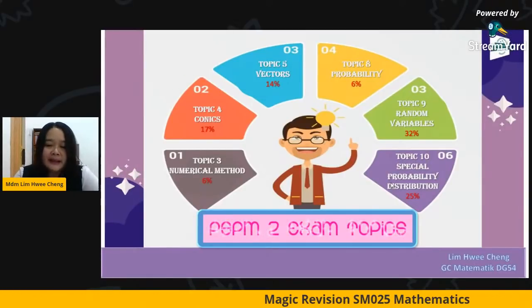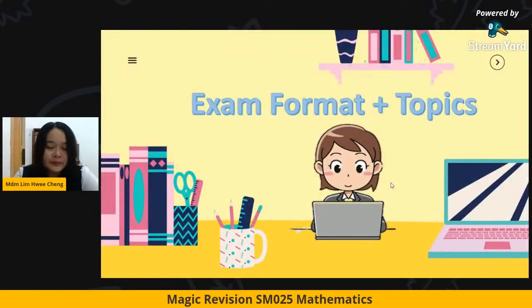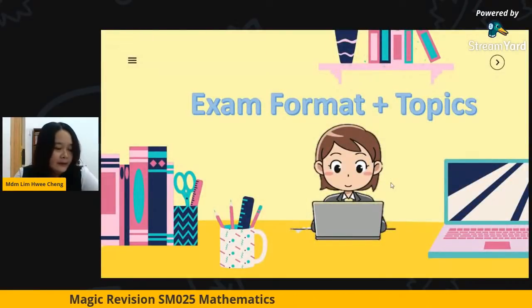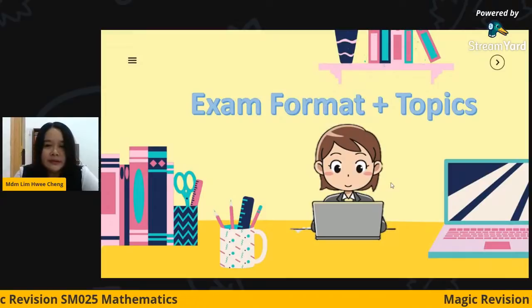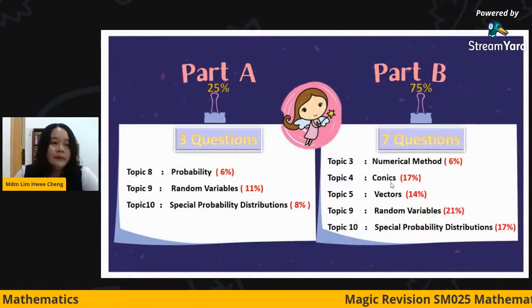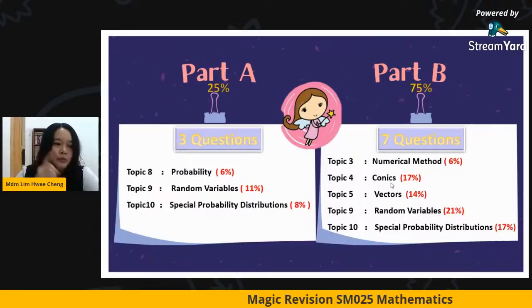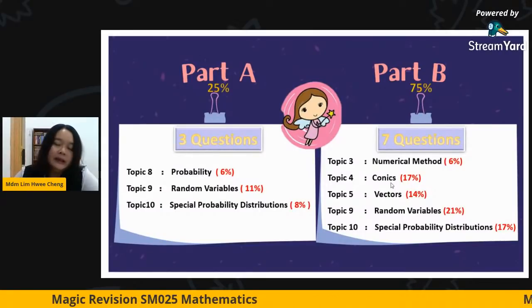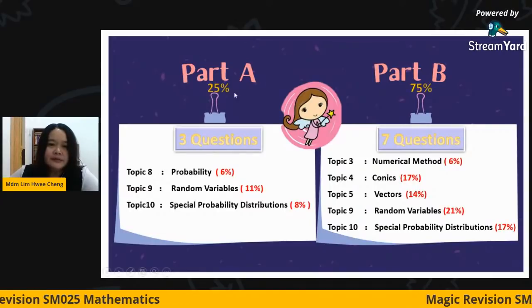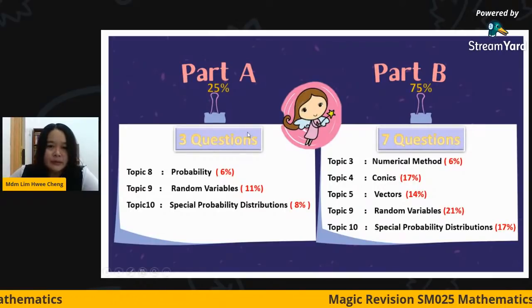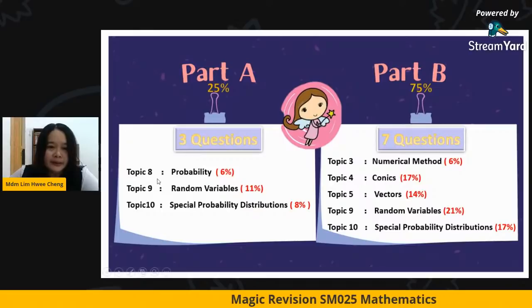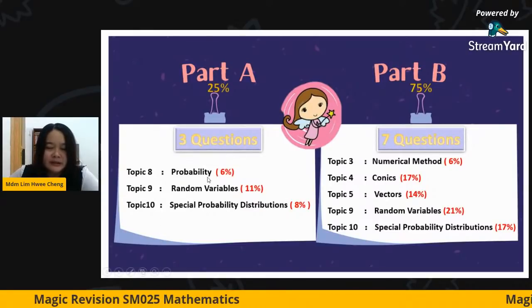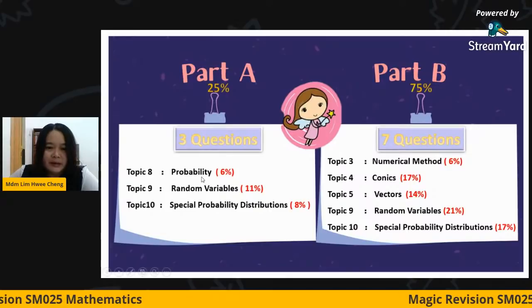What kind of exam format will come out? I will give you a brief idea. During the exam, we are going to have 2 parts in one paper, part A and part B. For part A, we have 25%, with 3 questions based on topics 8, 9, and 10. This is a rough estimation. The percentages of the topics will be 6%, 11%, and 8% here.